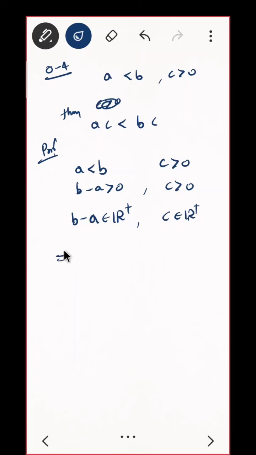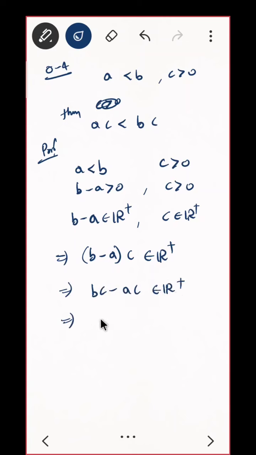Can I say their multiplication will also be in real numbers? B minus A into C will also be in R plus. Can I say that, by using the closure property of multiplication in R plus? So can I say the next step is BC minus AC is in R plus? What do you mean by that? That implies BC minus AC is positive. What do you mean by that? BC is greater than AC. That is what you are supposed to prove. That is, AC is less than BC.